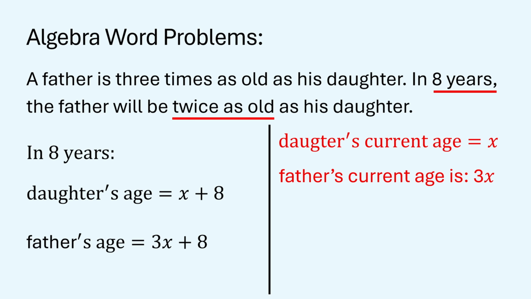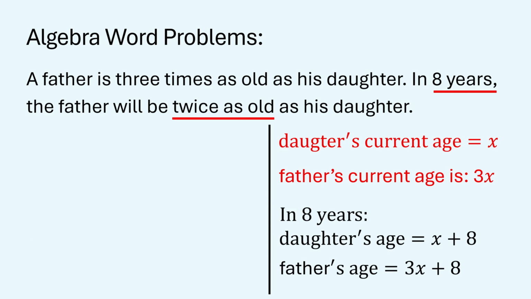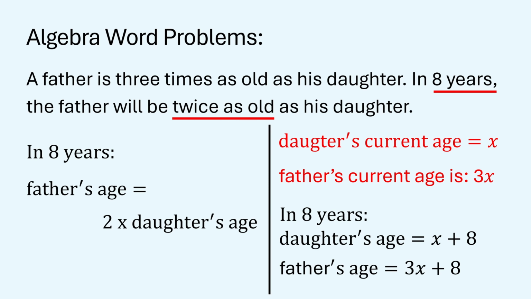Now we know that in 8 years, the daughter's age will be x plus 8 and the father's age will be 3x plus 8. Here the father will be twice as old as his daughter in 8 years. So in 8 years, the father's age is equal to 2 times the daughter's age because the father's age will be double her age after 8 years. So the father's age in 8 years, 3x plus 8, is equal to 2 times the daughter's age, x plus 8. Now we have the equation.